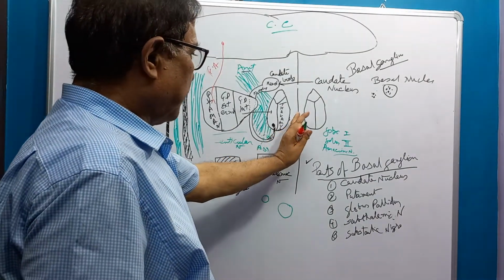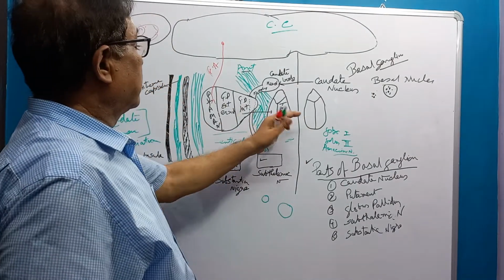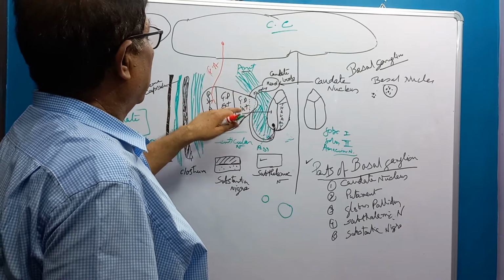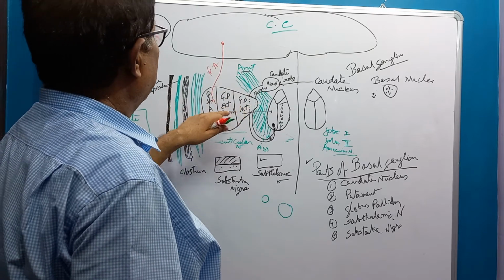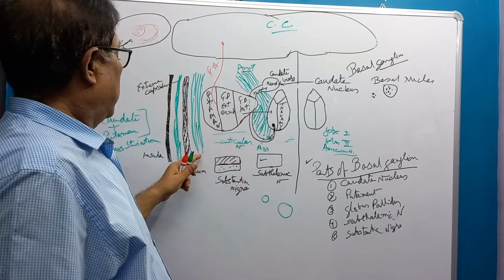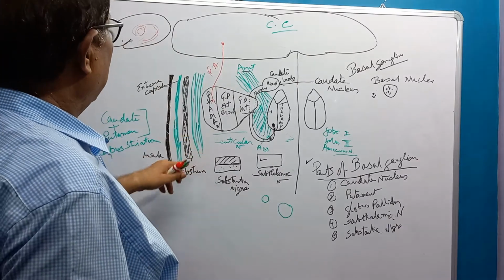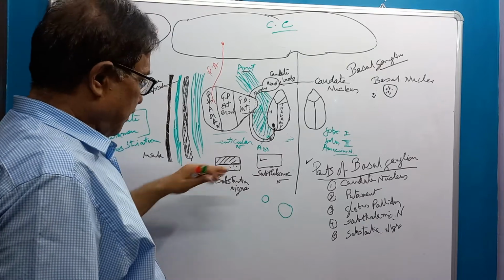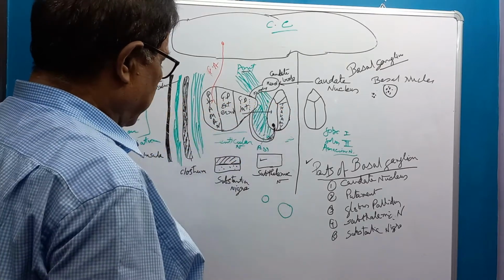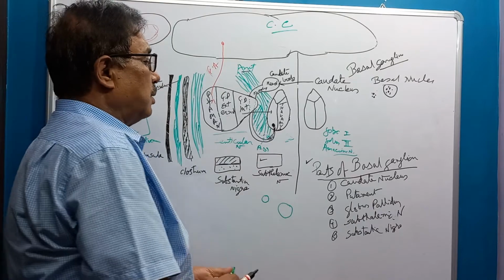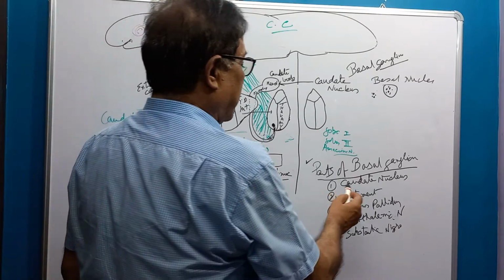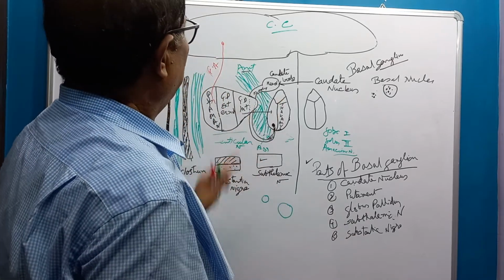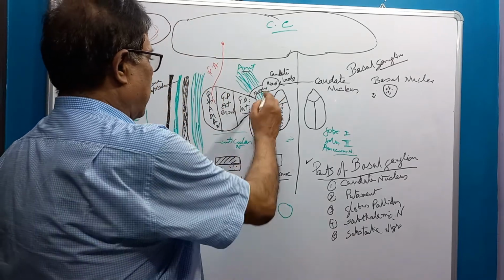This is from medial to lateral: thalamus, internal capsule, caudate nucleus, globus pallidus, putamen, external capsule, claustrum, extreme capsule, and insula. This is if there is a transverse section at this level. So, parts of the basal ganglia: caudate nucleus, putamen, globus pallidus, substantia nigra; we have seen the position of these structures.